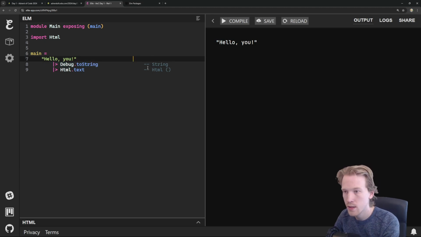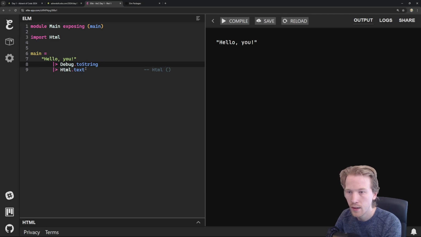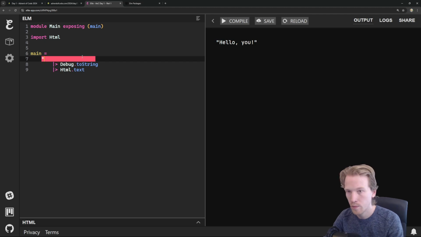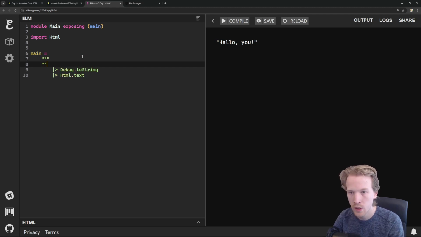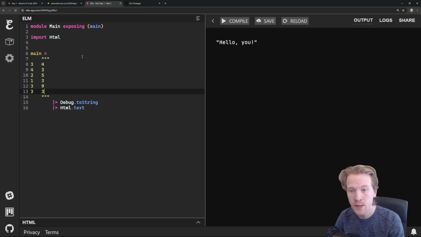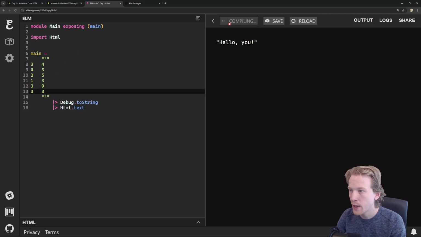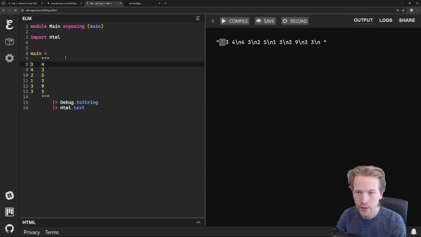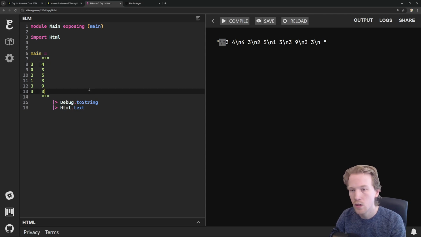Let me get rid of all these silly comments that I added. The way I like to get started is I make a nice multi-line string. I just paste in that input. If I hit compile, you're going to notice that I'm going to have these new lines in front of the 3. That's because there's a character in between these cursors. So what I like to do is I like to do string.trim.